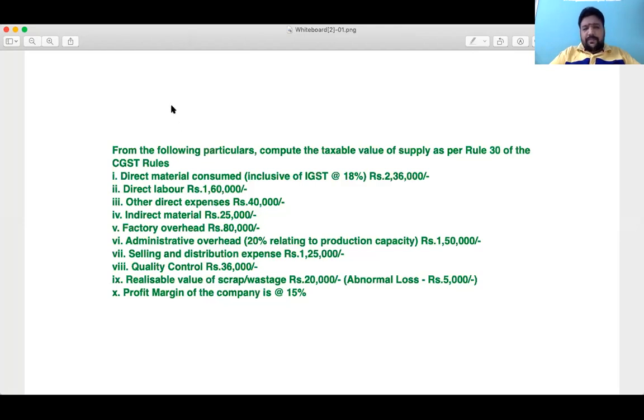Now, in any case, let me repeat it. There is an alternate way in which this problem can be worded. I can give you realizable value of scrap and wastage 20,000 and normal loss rupees 15,000. Alternate method. Again, somewhere in the problem, I can also share that the final product is an exempted supply, which means that 36,000 will be added as a cost.